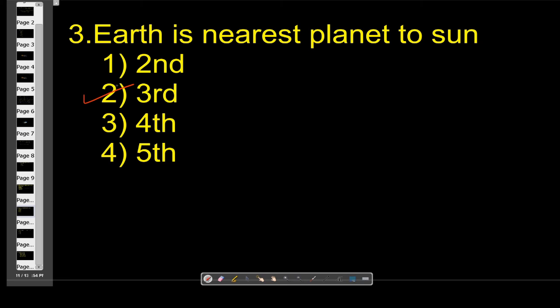This is the third nearest planet to the Sun. The first nearest planet is Mercury, whereas the third nearest planet is Earth, and Neptune is the last planet in distance from the Sun.